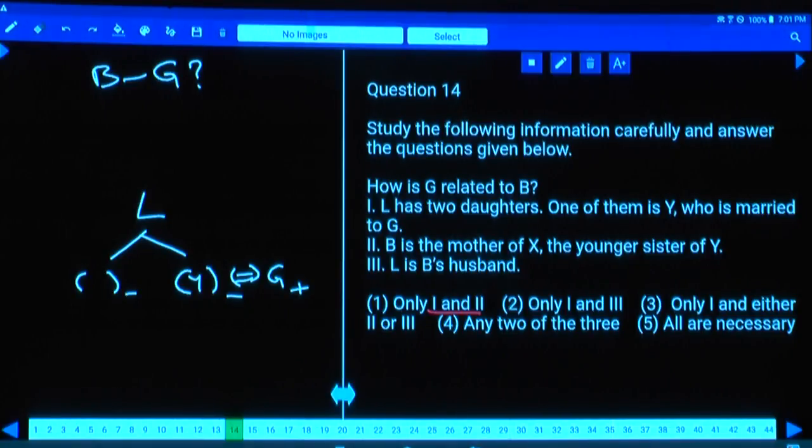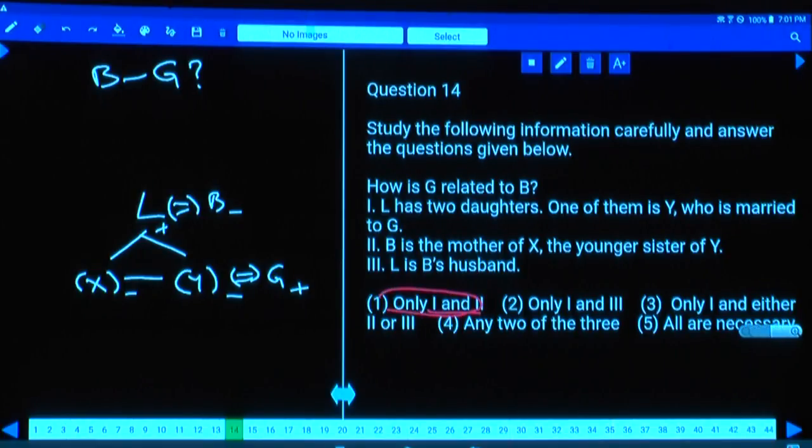X is the youngest sister, hence L has 2 daughters, and B is the mother of X and Y. B is a female, and L is a male. How is G related to B? B's daughter's husband, son-in-law. Are you getting the answer or not? Yes, 1 and 2 is sufficient to determine the answer.